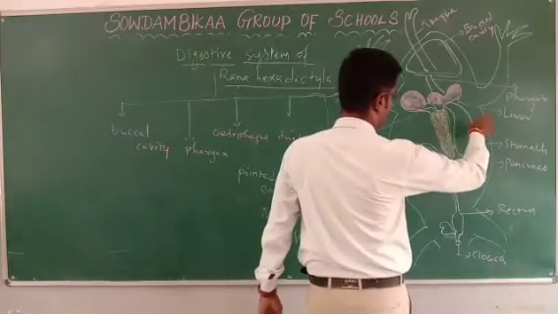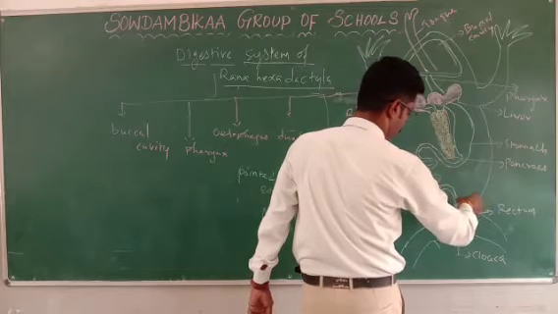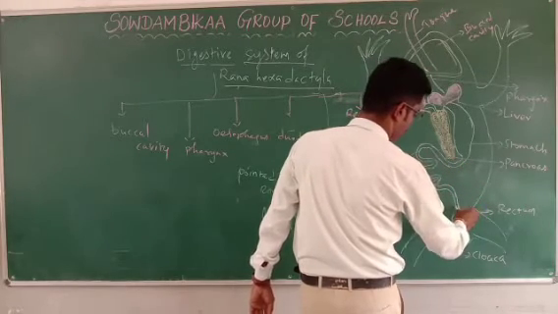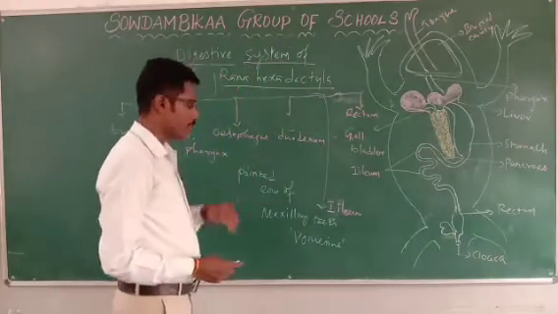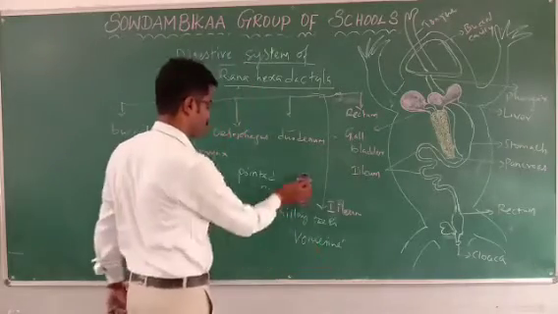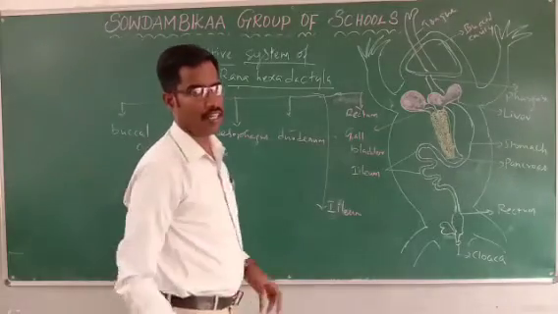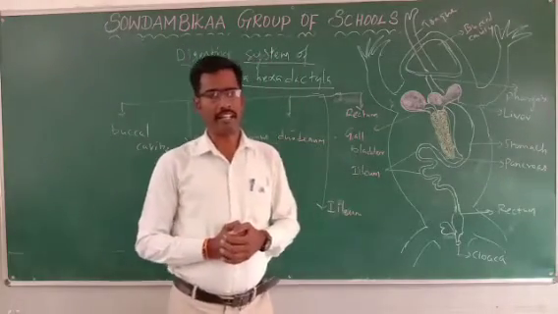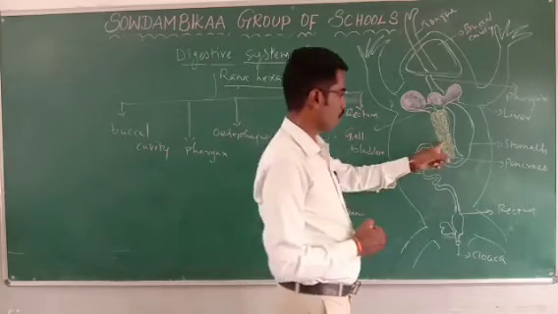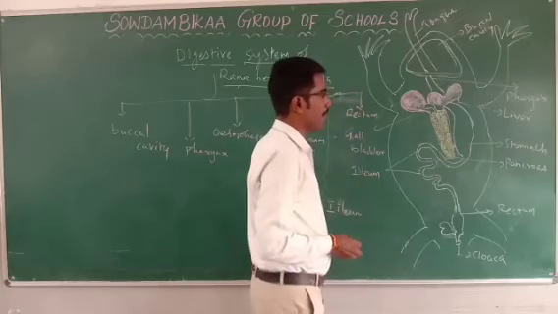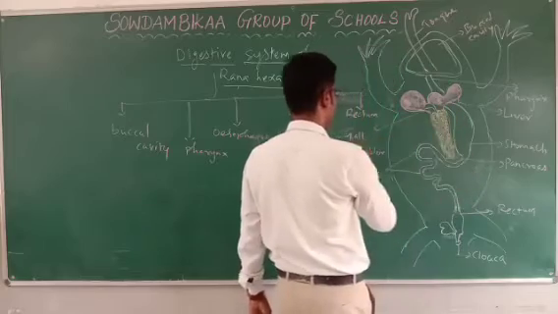Then the esophagus opens to the stomach, the stomach opens to the intestine, and the intestine joins the rectum. The rectum opens to the common opening called the cloaca. Generally, two types of glands are present in the digestive system of frog. The first one is the pancreas, which secretes pancreatic enzymes, or digestive enzymes. Then another one is bile juice. The bile juice is secreted from the liver and stored in the gallbladder.